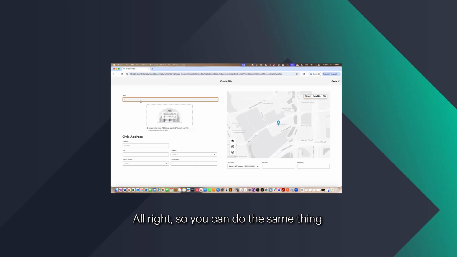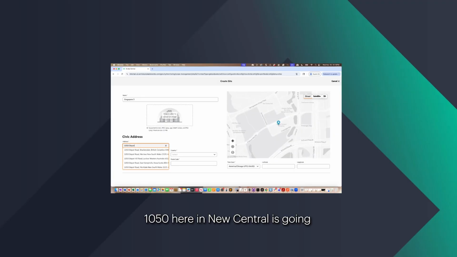All right. So I'm going to do the same thing here, creating a site in New Central. I'm going to just do Singapore 3 for the sake of this demo. Address 1050. Here in New Central it is going to start to auto-populate.